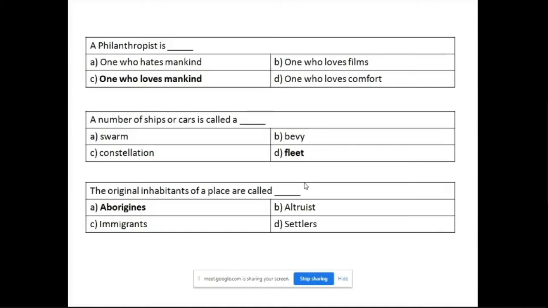Then look at the second question. A number of ships or cars is called as this. They're trying to find out whether your knowledge of collective nouns is correct or not. So this is an example of a collective noun. So the answer is fleet. The original inhabitants of a place are called altruists, settlers, immigrants, aborigines. Okay. So these are the type of questions.